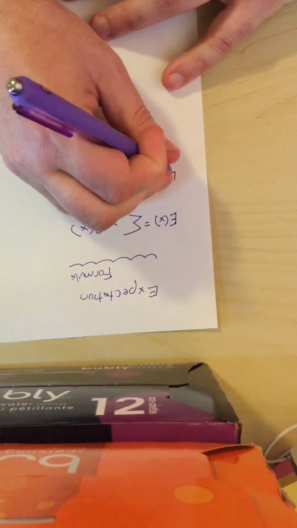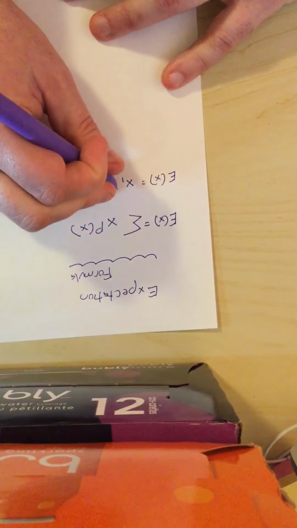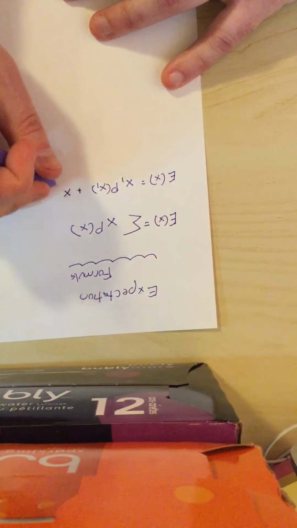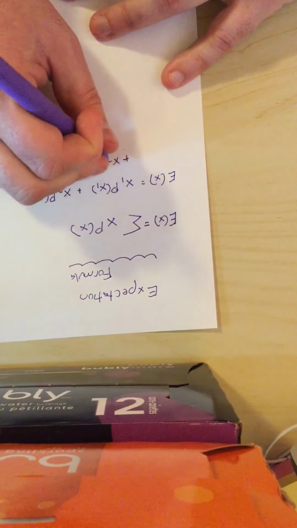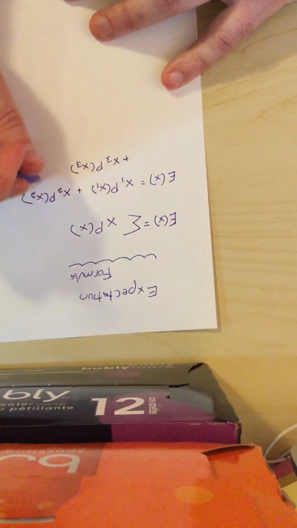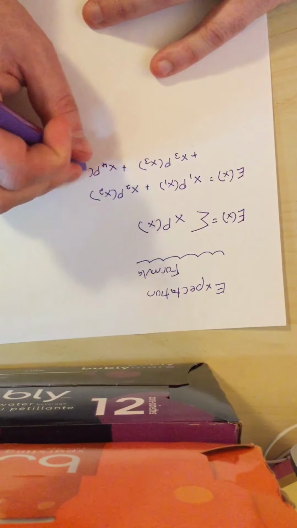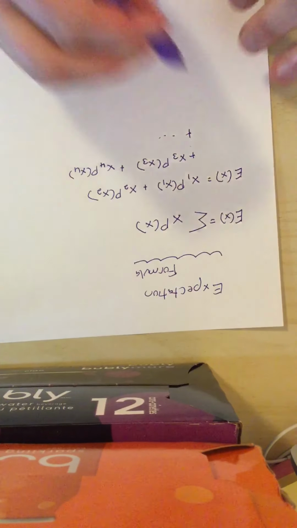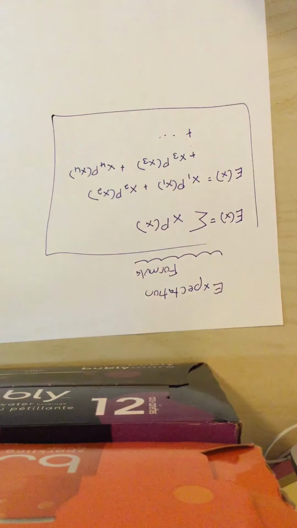Or another way of writing that would be, we're going to take the first value and multiply it by the probability of getting that value, plus the second value multiplied by the probability of getting that second value, plus the third value multiplied by the probability of getting that third value, plus the fourth value and the probability of getting the fourth value, plus, and we get the point. It goes on and on and on. And that's our expectation formula. And so we're going to have to figure that one out.